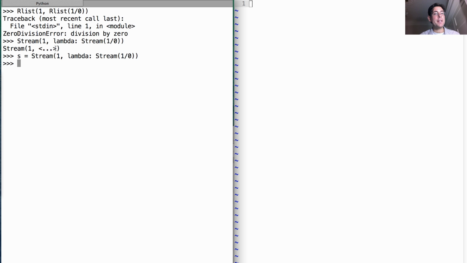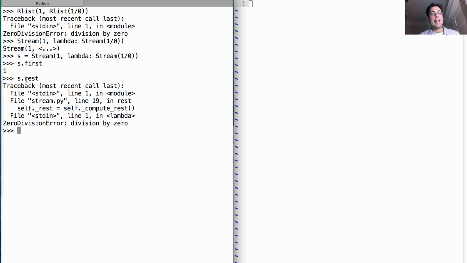It's because the rest of the stream hasn't actually been computed. We created a function that, when called, will raise a zero division error exception. But it hasn't been called yet. It doesn't get called when I look up the first element. It only gets called when I look up the rest. Now we actually try to compute the rest of the list, and we find that the rest of the stream has 1 divided by 0 in it. And we get a division by 0 error.